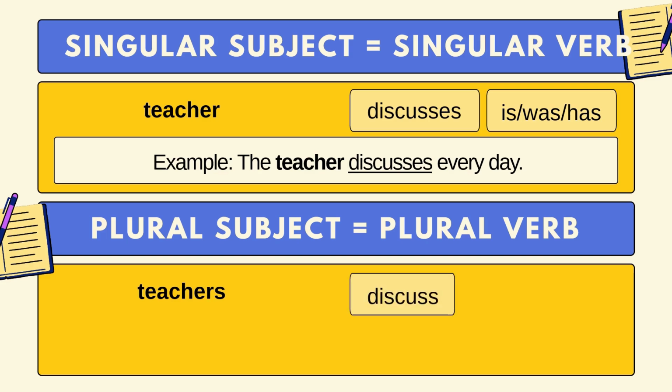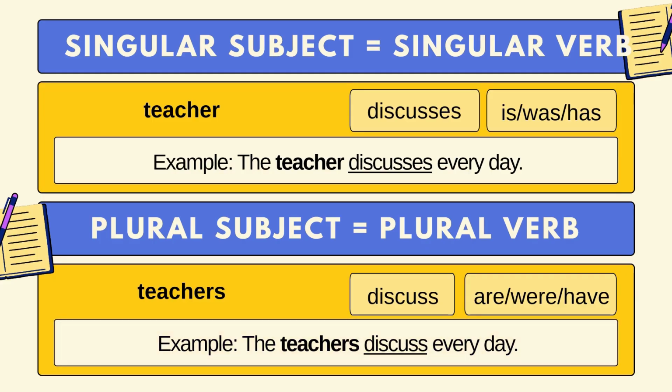This time, for our verb, we must keep the base form to make them plural. For example, the verb discuss remains discuss. Also, we may use the linking verbs like are for plural present, were for plural past, and for helping verb, we may use have for plural present.